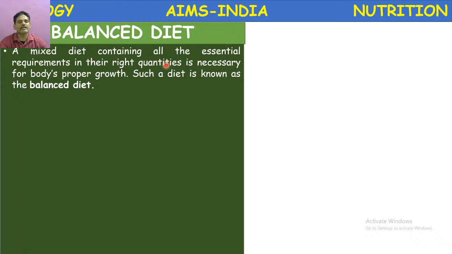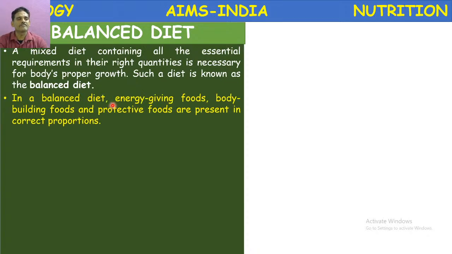A mixed diet containing all the essential requirements in their right quantities is necessary for the body's proper growth. Such a diet is called a balanced diet, or a diet which fulfills all the nutrients. What are the nutrients? Carbohydrates, proteins, fats, and vitamins, minerals, water, roughage. All these together are called a balanced diet.